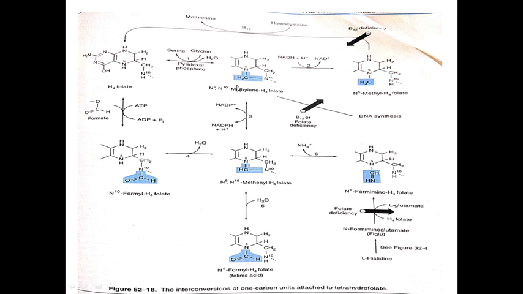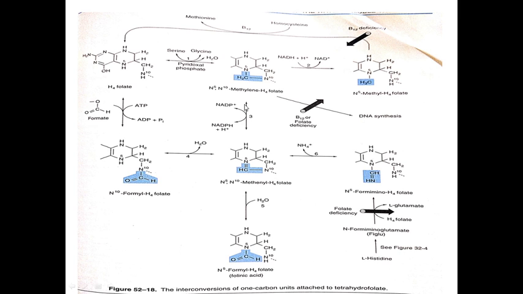When this methylene H4 folate undergoes reduction using NADH, NADH is converted into NAD plus, there is breaking of the carbon N10 bond, and we get formation of the N5 CH3 bond. By the reduction we get N5 methyl H4 folate.